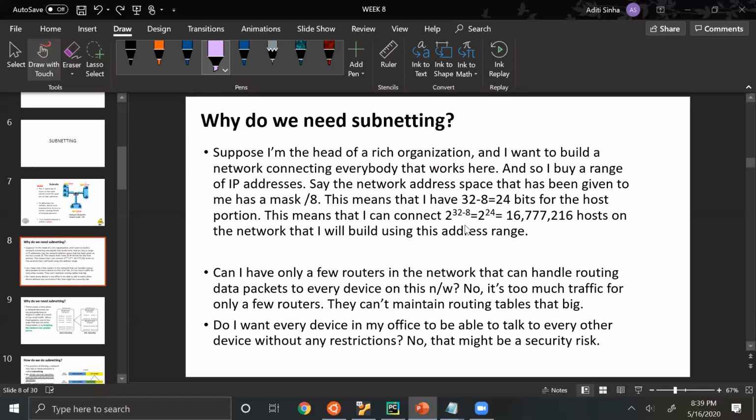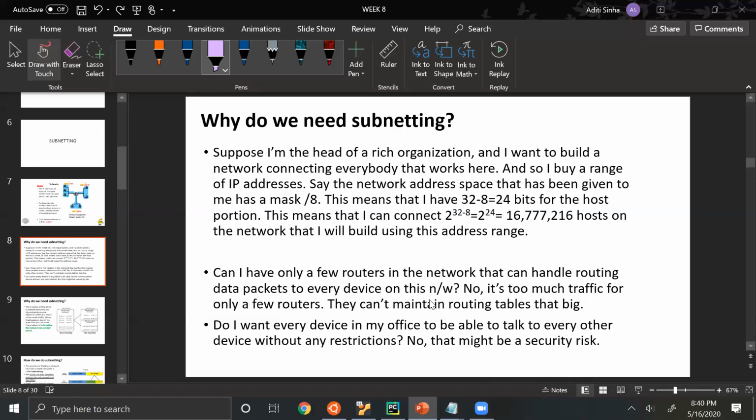And not just that, the router will have to handle enough traffic for these many hosts, which is not possible realistically. A single router does not have this big of a capacity in general. It depends on how expensive you can buy your routers, that is, how much your router's capacity is, and so they'll be more expensive.